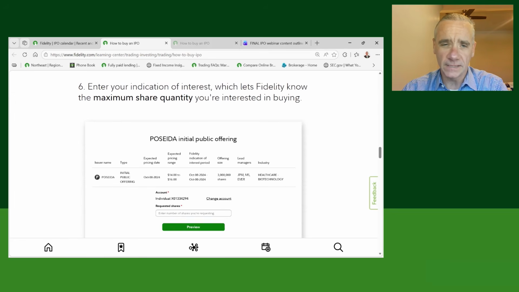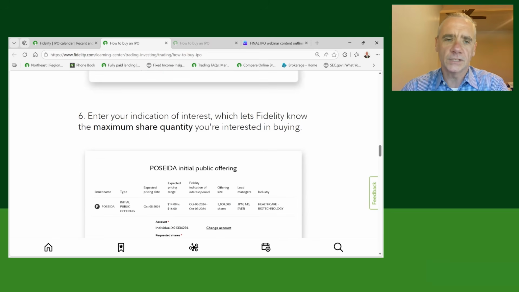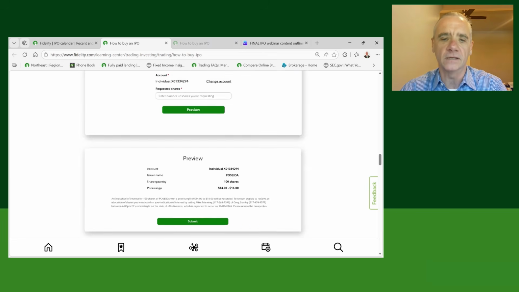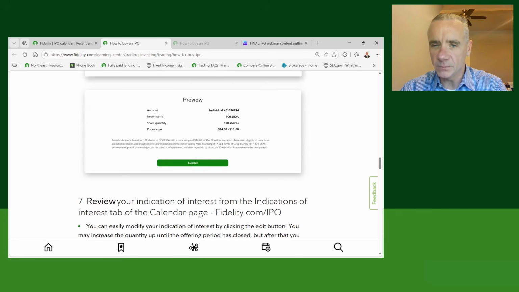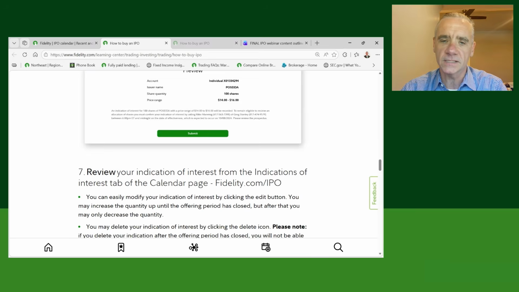And then it's simple, right? For this hypothetical Poseida initial public offering, we would just enter our indication of interest, our maximum share quantity. To Heather's point, if I really can only afford, or from a risk tolerance standpoint, portfolio impact, 1,000 shares, I'm not putting in for 5,000 thinking that it's going to give me an opportunity to get more shares. It's going to be equally allocated. And then it would just be preview, 100 shares of the Poseida in that range from 14 to 16.